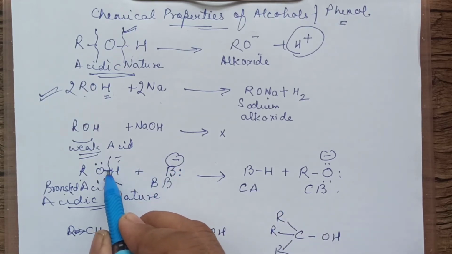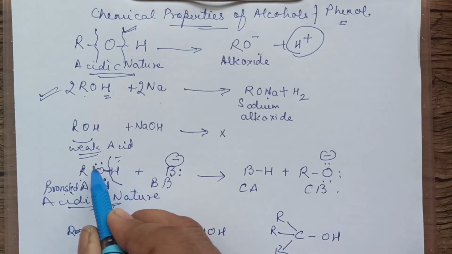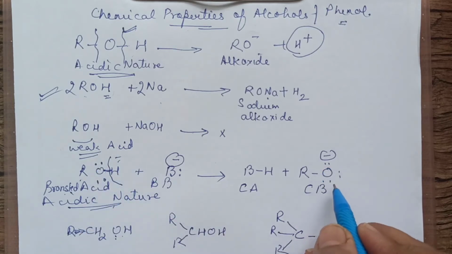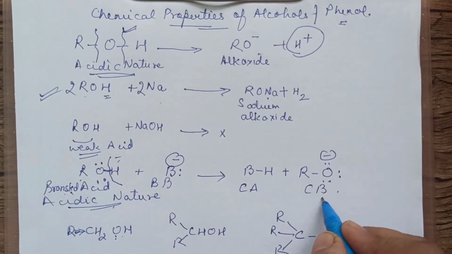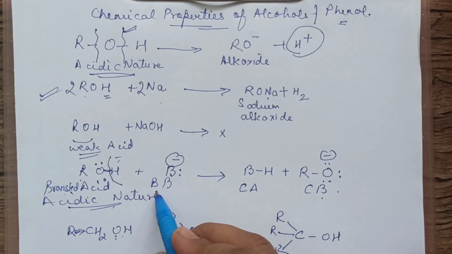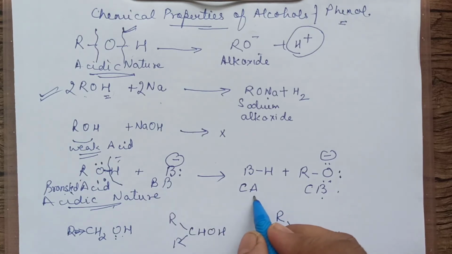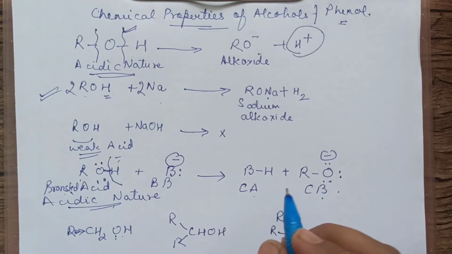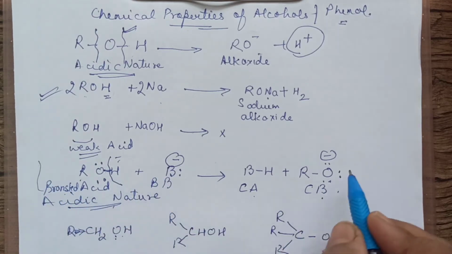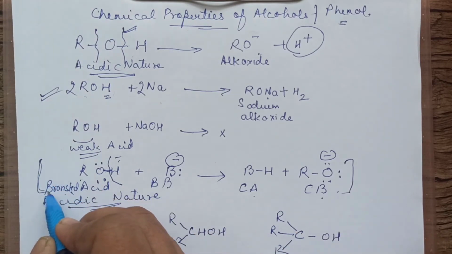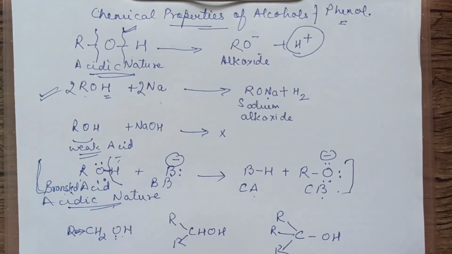The two electrons of this bond are retained by O and it gets three pairs of electrons: 1, 2, 3. Three pairs, and it forms a negative charge. After losing a proton, the alcohol forms a conjugate base, and the base after gaining a proton forms a conjugate acid. So it is giving H+ to the base. That is about alcohol, children, we have discussed. It can be alcohol, or phenol or any other, 1 degree, 2 degree, 3 degree, different types of alcohol.